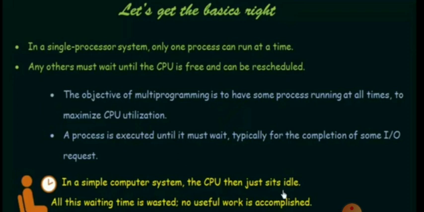To make the CPU always busy, it will be more productive. It will mean more utilization. So the objective of multiprogramming is to have some process running at all times to maximize the CPU utilization. The second point is a process is executed until it must wait, typically for the completion of some IO request.